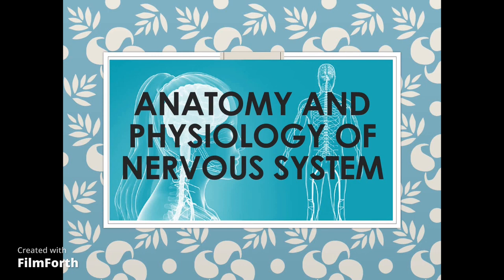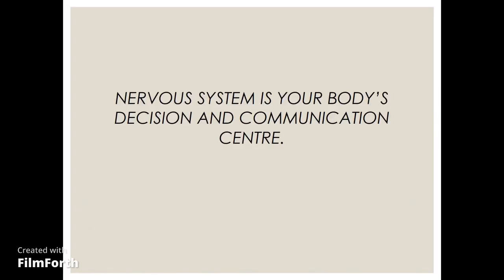Basically, if we talk about the nervous system, it is the decision and communication center of our body. It is the head of our body, which decides what our body has to do.